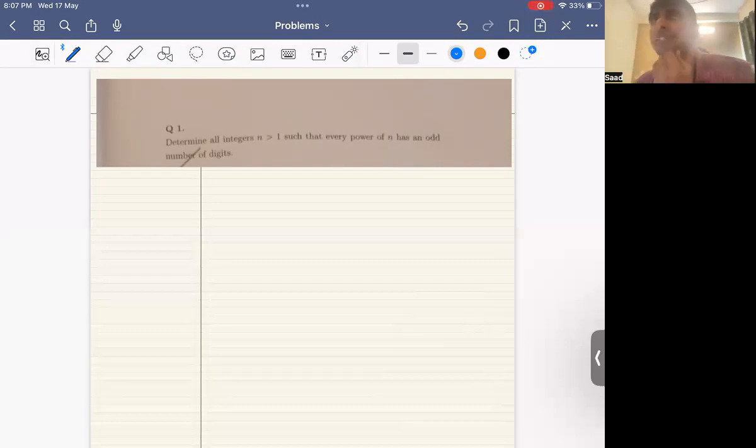8 squared is 64. 7 squared is 49. Two-digit number. All the way up to 4 squared, 16, two-digit number. Well, 3 cubed is 27, two-digit number. 2 to the 4 is 16, two-digit number.